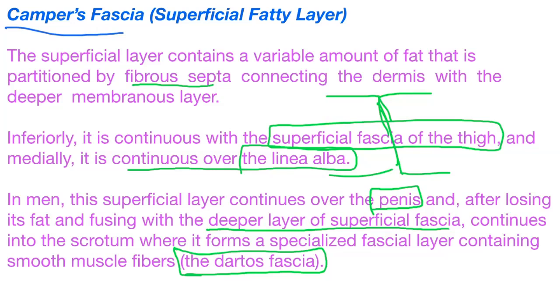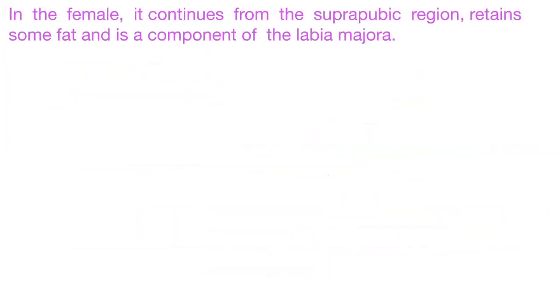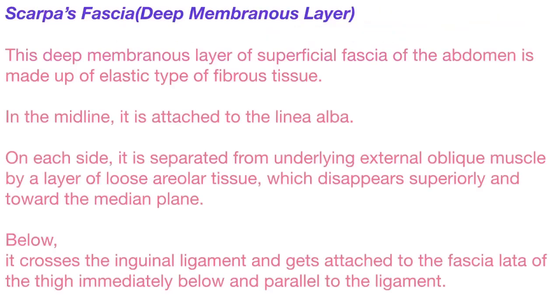Okay, it continues into the scrotum and forms a fascia around the dartos muscle, called dartos fascia. Right, in the female, it continues from the suprapubic region, retains some fat and is a component of the labia majora. Okay, remember that. So in the male, it is continuous as the fascia of the penis and fascia of the scrotum, that is dartos fascia, and in the female, it is continuous as a component of the labia majora. Coming to the deep membranous layer called Scarpa's fascia.